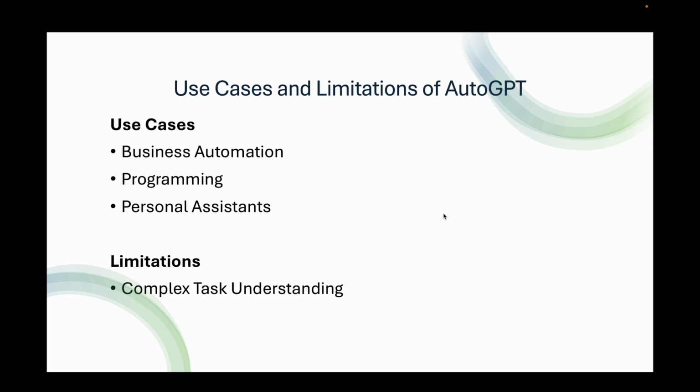Some of the limitations include complex task understanding. While AutoGPT can handle many tasks autonomously, it may struggle with highly complex tasks that require nuanced human judgment or creative decision making. Cost: since AutoGPT operates through the GPT-4 API, continuous use can become expensive due to API call costs, especially for long running processes.